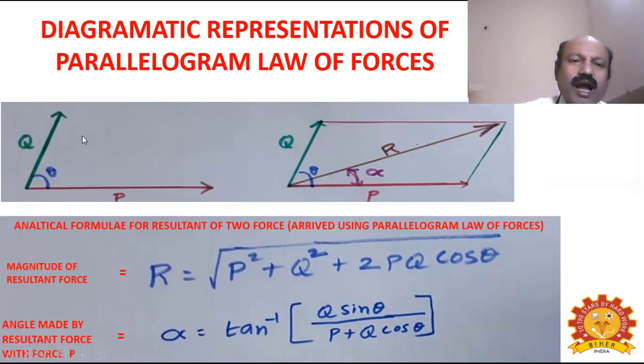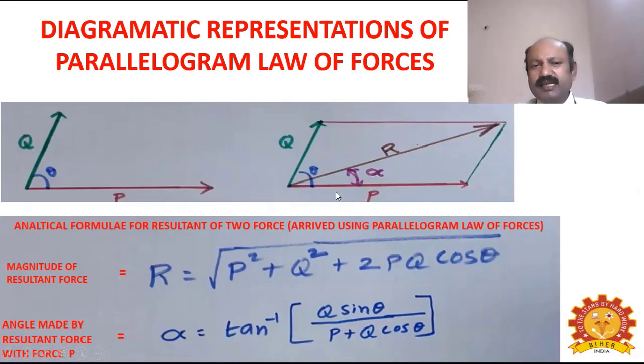For that, according to the parallelogram law, by taking P as one adjacent side and the other force as another adjacent side, you have to draw one parallelogram. For example, if P is 1000 Newton, you take a suitable scale and represent P as a 1000 mm line in the same direction.